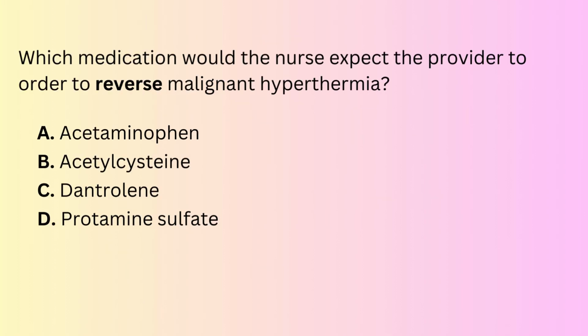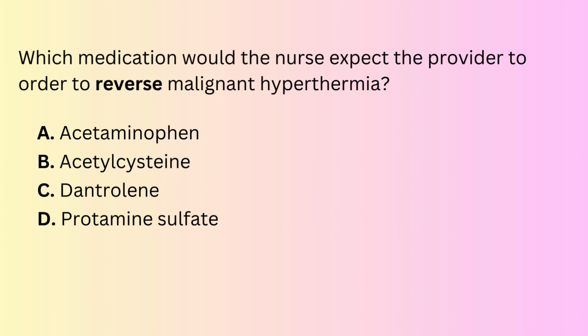Question number 4. Now that the nurse suspects it's malignant hyperthermia, which medication would the nurse expect the provider to order to reverse malignant hyperthermia? A. Acetaminophen. B. Acetylcysteine. C. Dantrolene. D. Protamine sulfate. Acetaminophen or Tylenol helps to lower the fever, but is not going to reverse the problem.